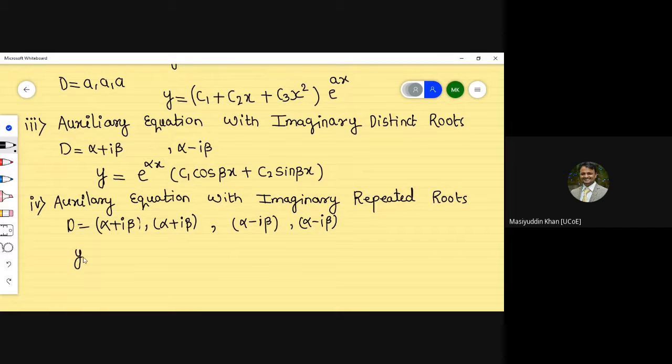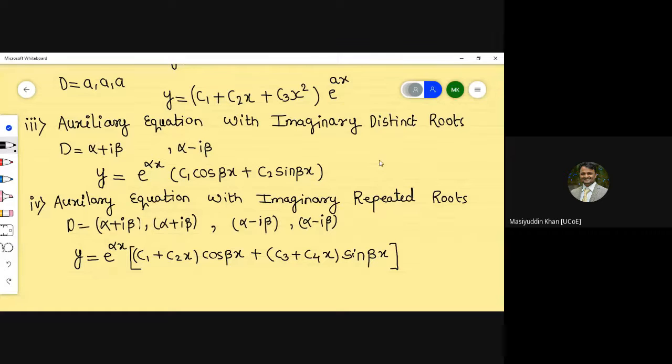So y is equal to, you should remember these things clearly, e raised to alpha x, into C1 plus C2 x, cos of beta x, plus C3 plus C4 x, sine of beta x.